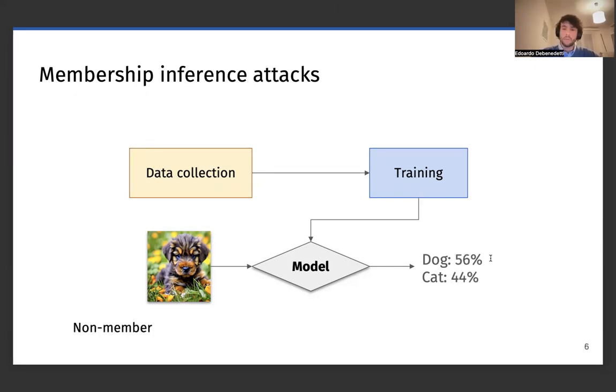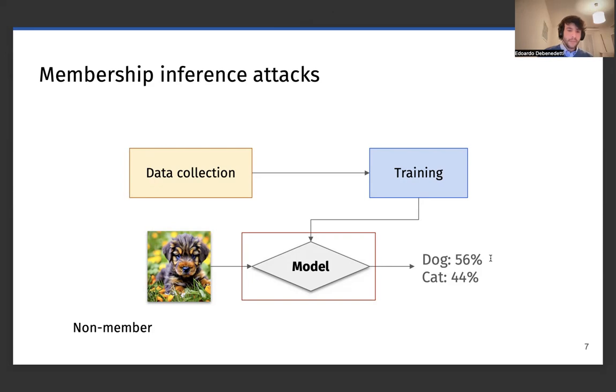It may still classify the image correctly, but this time it's going to be less confident, saying that it's a dog with 56% confidence. And so, thanks to this, it becomes fairly easy to distinguish between these two worlds,